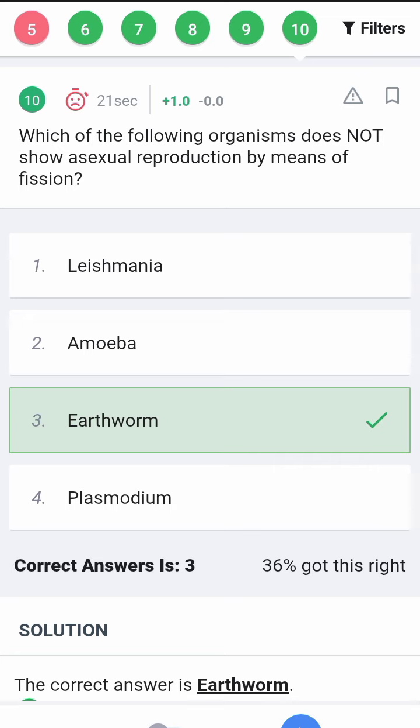Which of the following organisms does not show asexual reproduction by means of fission? Leishmania, binary fission, asexual reproduction present. Amoeba, asexual reproduction, binary fission present. Earthworm is sexual reproduction; male and female organs are both present in the same individual, but this is sexual reproduction, with sperms transferred to the female part. Plasmodium is asexual reproduction, multiple fission. So the one that is not asexual is the earthworm, because the earthworm reproduces sexually and is a hermaphrodite.